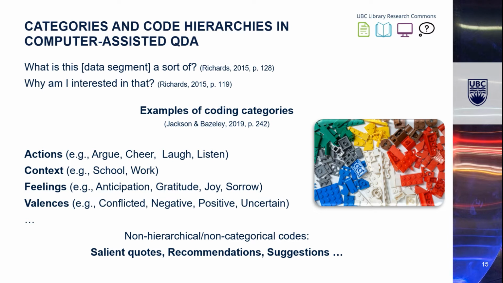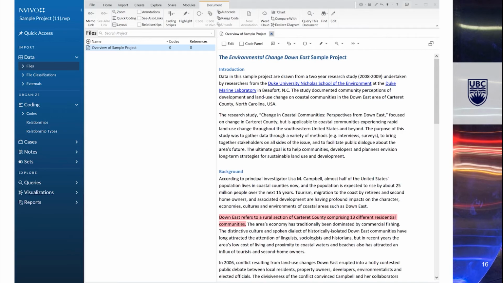Creating these intersections or overlaps manually will support us in pulling our data in flexible ways later on using CAQDAS software. One way to think about it is to think of your data segments as Lego blocks that you purposefully create in order to later on combine in all kinds of ways. So let's have a look at this in NVivo.